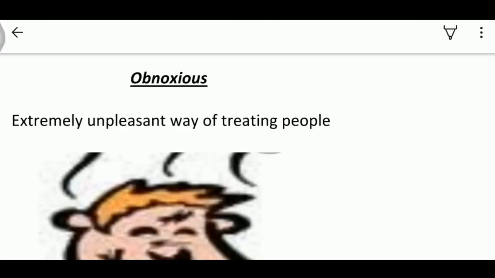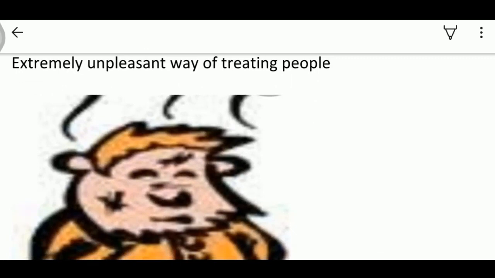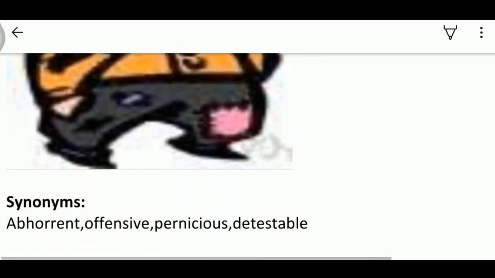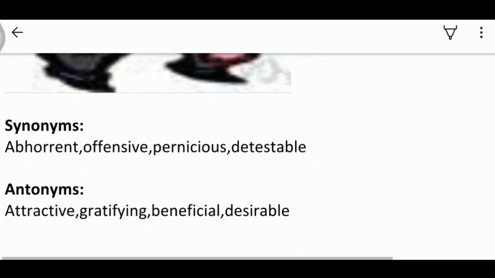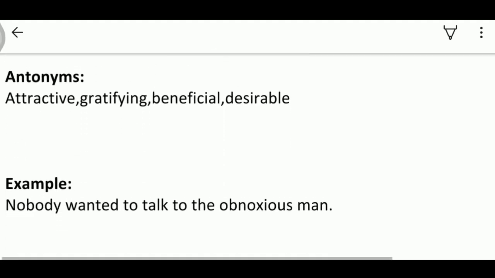Now, look at the next word, which is obnoxious. Obnoxious means extremely unpleasant way of treating people. In this picture, the person is treated disgustingly. That means the specific person is treated obnoxiously. So, the synonyms of obnoxious are abhorrent, offensive, pernicious, detestable, and the antonyms are attractive, gratifying, beneficial, desirable.